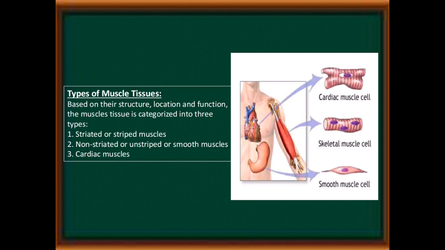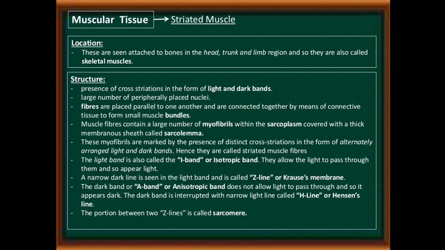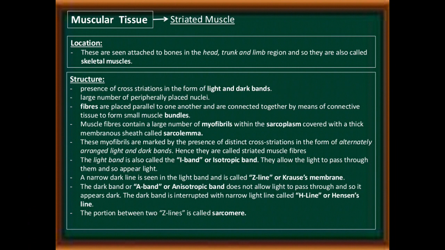See the structure of the three types of muscle: cardiac muscles, skeletal muscles, that is voluntary, and smooth muscles, that is involuntary, and their location shown in the diagram. First, we will discuss the striated muscles, their location. These are seen attached to bones in the head, trunk and limb region, and so they are called skeletal muscles.